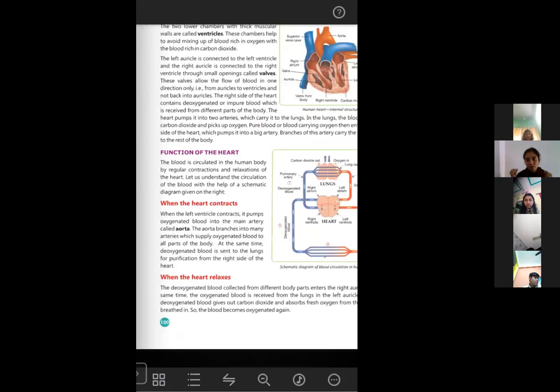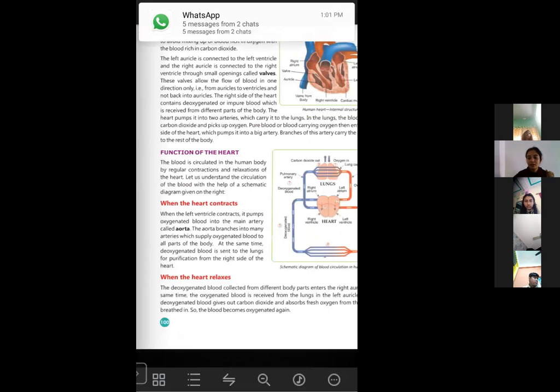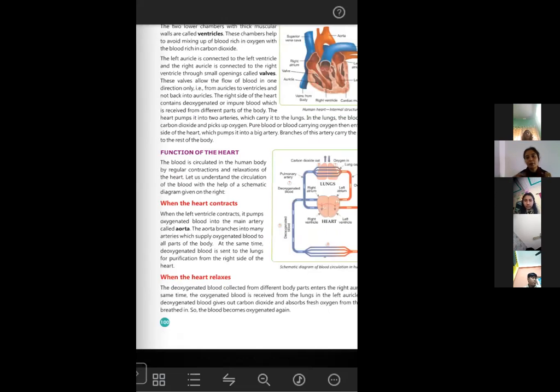One is taking the oxygenated blood from the lungs and pumping it to all the parts of our body. And the right hand side is taking the blood from all the parts of our body and sending it to the lungs. Both the parts of the heart are doing their job. The functions are completely opposite to each other, but they are functioning at the same time.